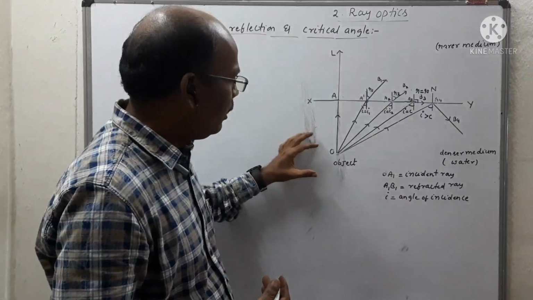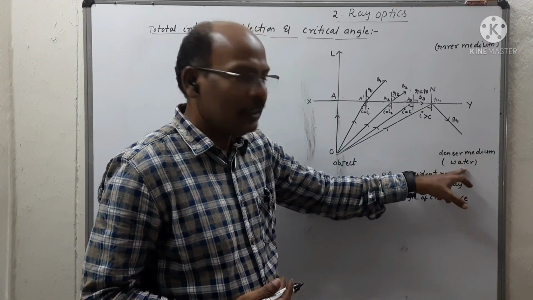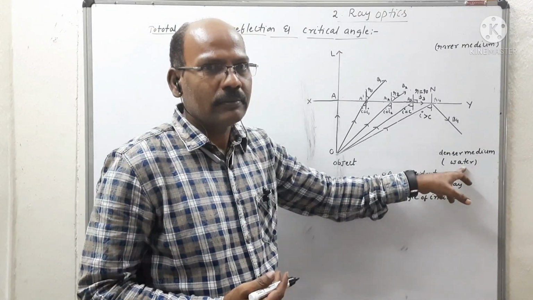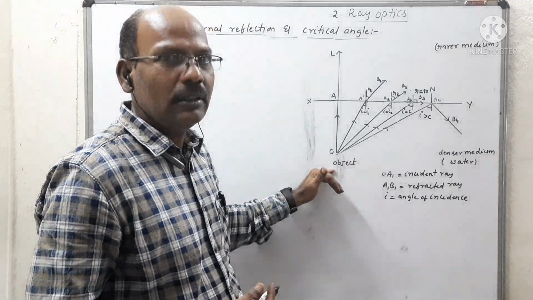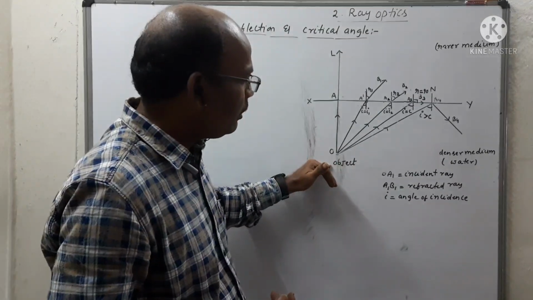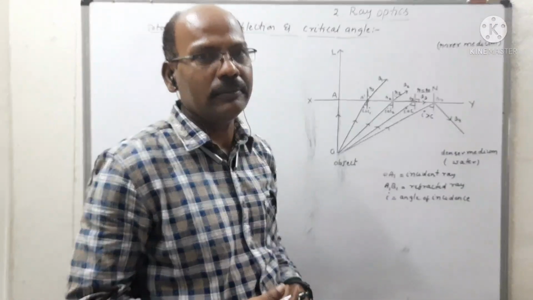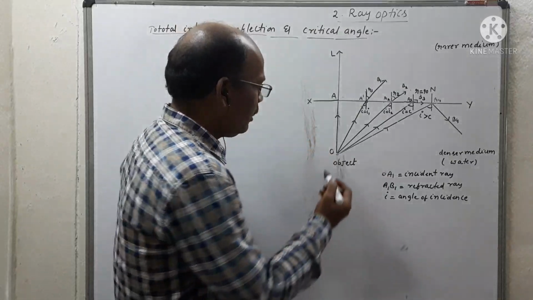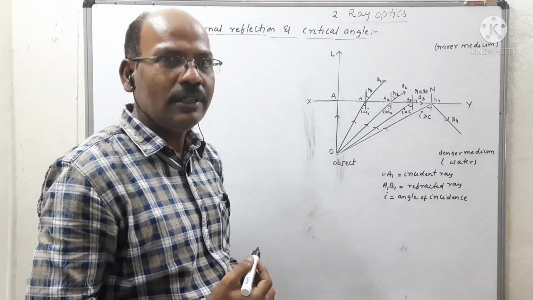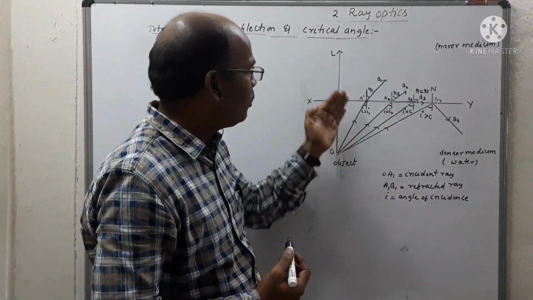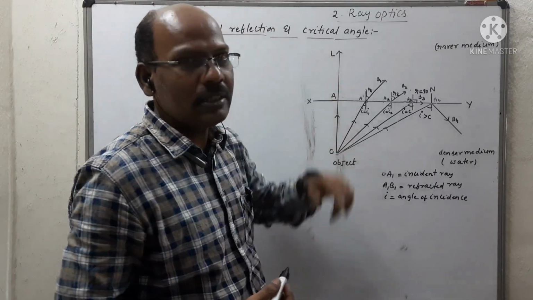Here we are observing that there is an object O kept in the denser medium, let us say water. The light rays coming from the object travel from denser to rarer medium, that is air. OA is the incident ray moving from denser to rarer in the normal incidence direction.